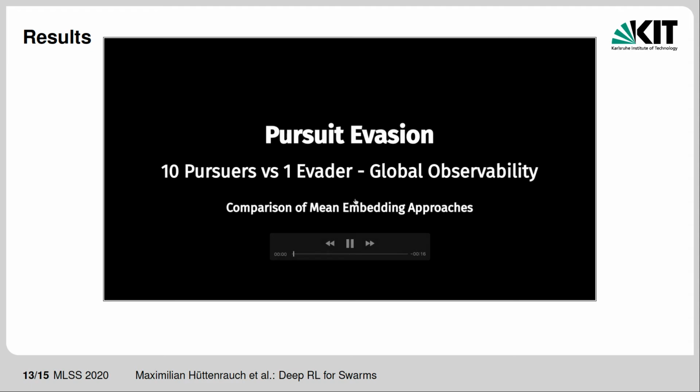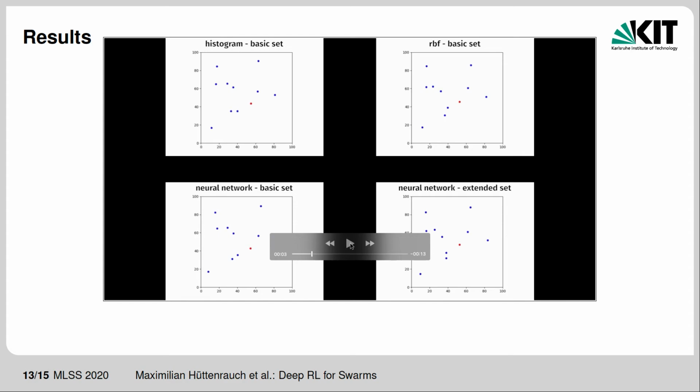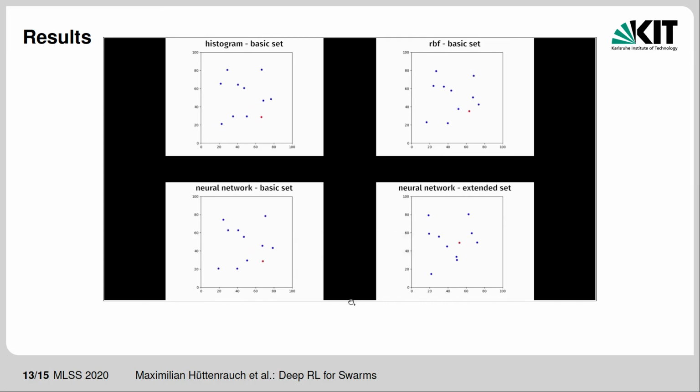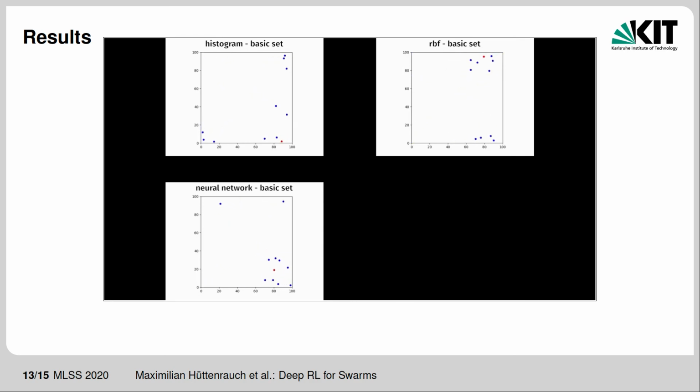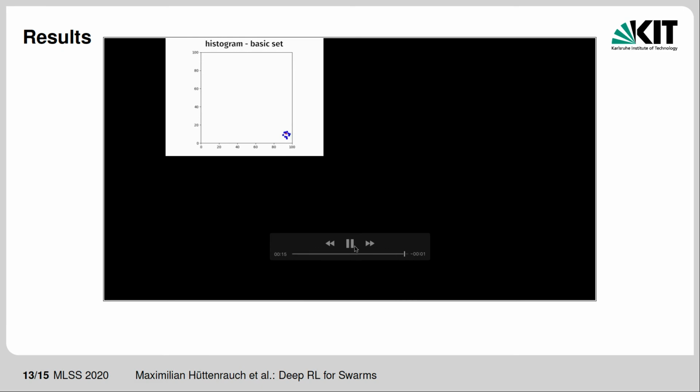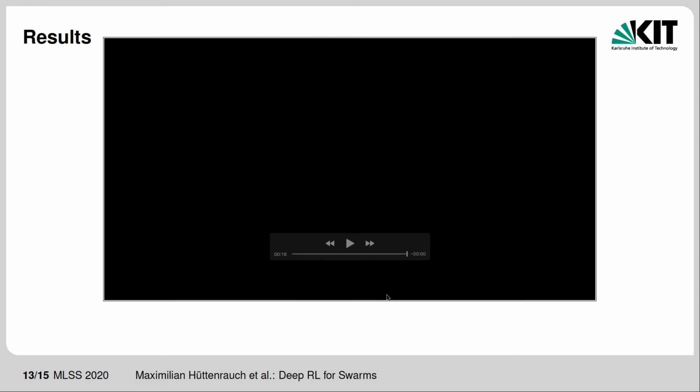The second video shows a pursuit evasion scenario where 10 agents try to catch one evader. We again compare the different mean embeddings: histogram, soft allocation histogram, neural network, and neural network with an extended feature set. Again, the neural network mean embedding provides the best representation of the neighborhoods, which leads to the quickest capture of the evader.